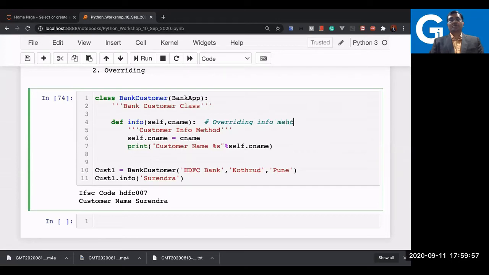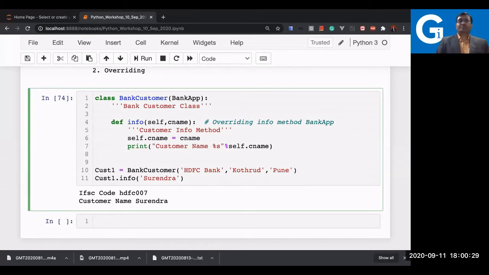Info method of what? Your bank app now, which is a parent class. So, okay, we have done that part. Now what? If I override, can I access my parent method now? Can I access my parent info method? Whether I can access it or not? If I can access, then how to access it? Let us learn this now.